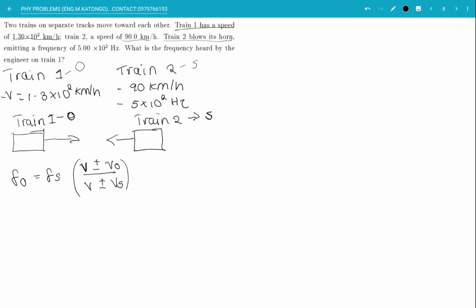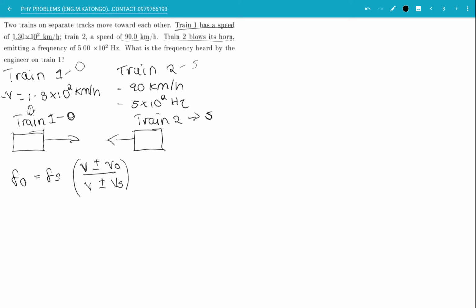Now we are told that both move towards each other. Always ensure that your assumed observer is on your left hand side, and the source, the one that blows its horn, is always on your right, so that you do not get confused in determining the signs to be used in your formula.